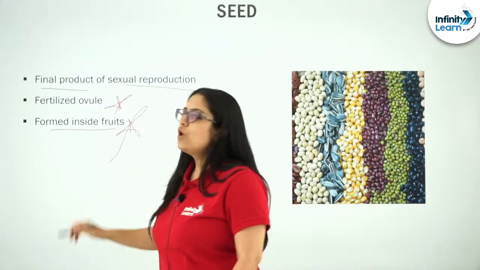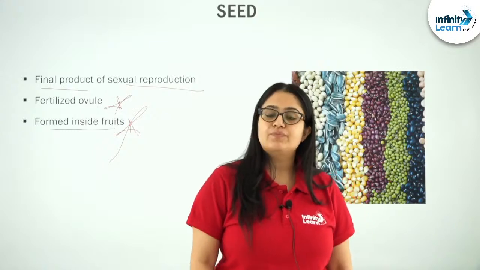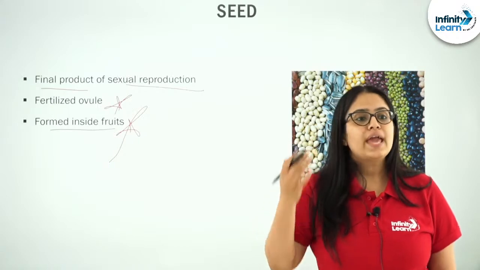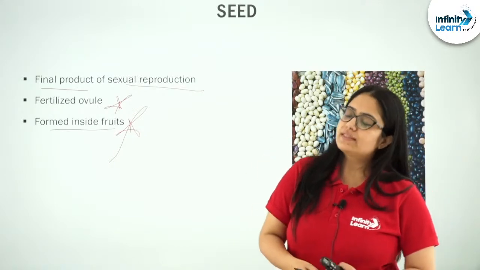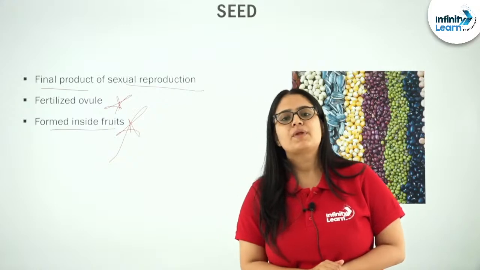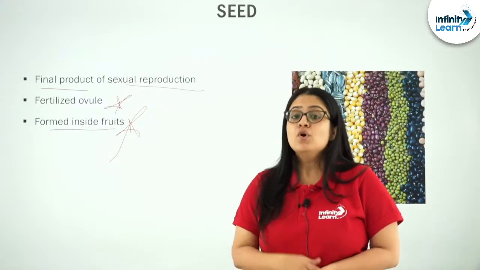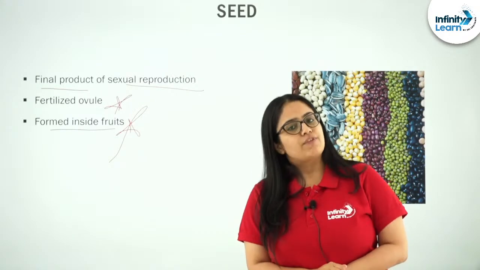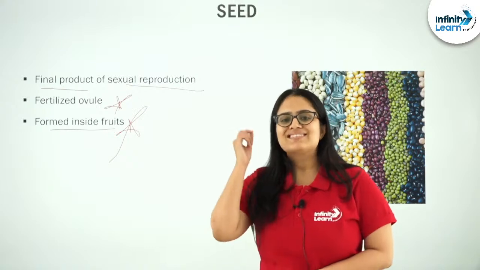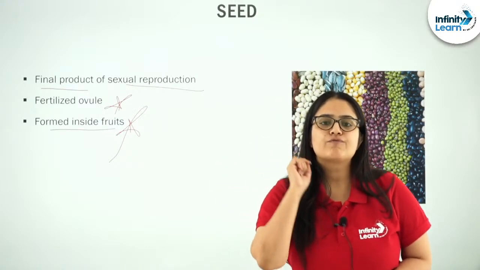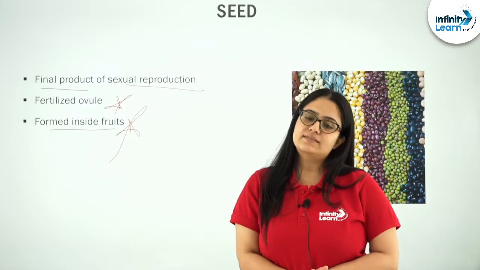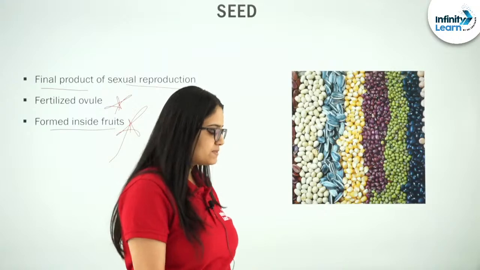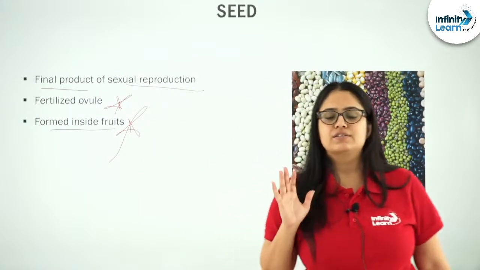So, students, what type of plants are we discussing? We are discussing flowering plants, angiospermic plants, and this is a characteristic of angiospermic or flowering plants: fruits are produced in them. So please make it a point that in flowering plants or angiospermic plants, seeds are formed and present inside fruits. I hope these are very simple concepts and facts that you must have understood by now.